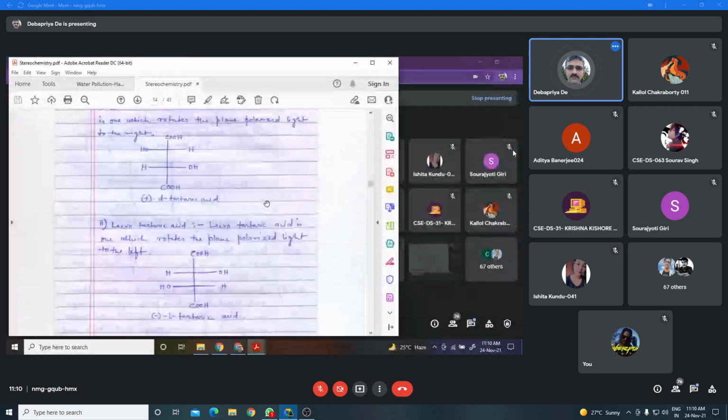Okay, understood? But when you write both the hydroxyl groups on the same side, will it be chiral or achiral? Both the hydroxyl groups are on the same side of the vertical line. They will be achiral. Yes, because when you place both the hydroxyl groups on the same side of the vertical line, then the molecule contains a plane of symmetry. Right? And when the molecule contains a plane of symmetry, then the molecule will be achiral in nature. Okay?